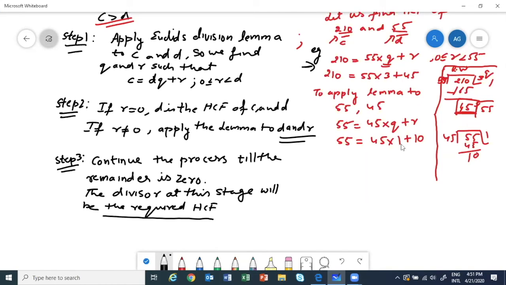Okay, see. So here remainder was not 0. So that means I'll have to again apply to D and R. What is D? This was the divisor. So to apply lemma again, instead of saying apply lemma to, what is D? 45 and R is 10.